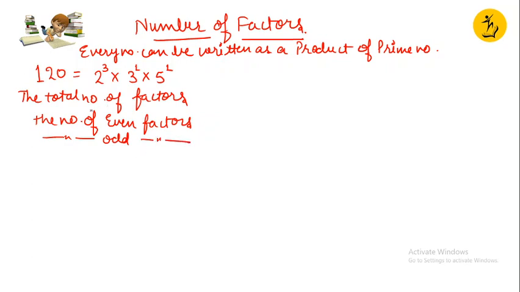See, obviously if you know the total number of factors and even number of factors, you can easily subtract and know the odd number of factors, because even factors plus odd factors will give you the total number of factors, right? But if it is just asking about even number of factors and not odd, then what? So we need to know both the formulas, right? How we are supposed to calculate.